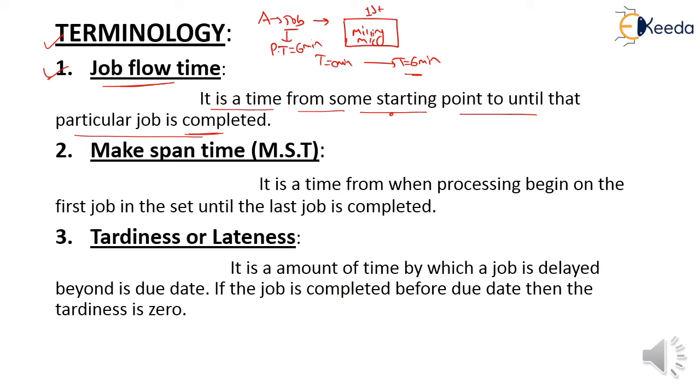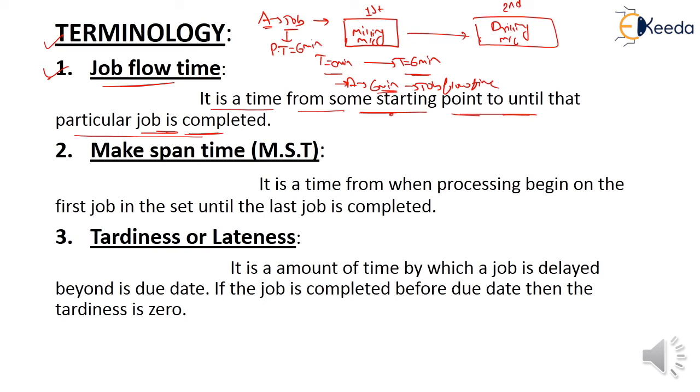So here the job flow time for A job is 6 minutes, because the job flow time is a time from some starting point until that a particular job is completed. So here the starting point time is 0 minute and after the 6 minutes the A job is completed. So job flow time for A on the first machine is 6 minutes. Clear to all?